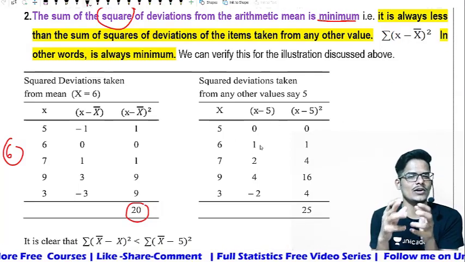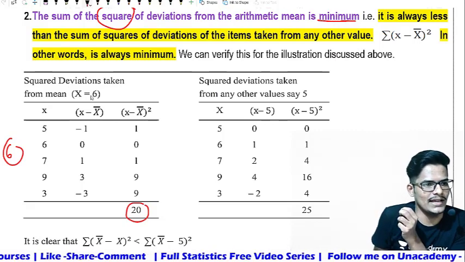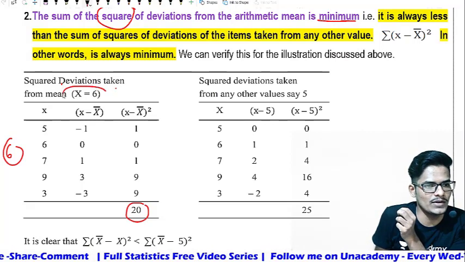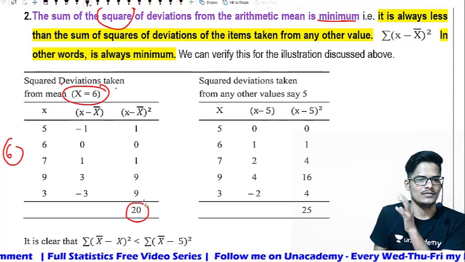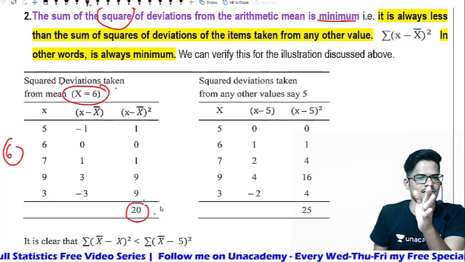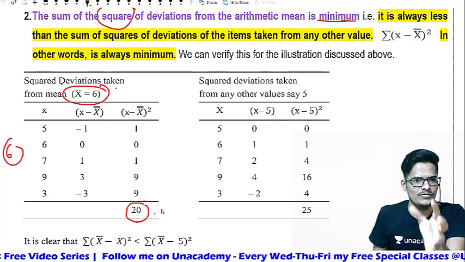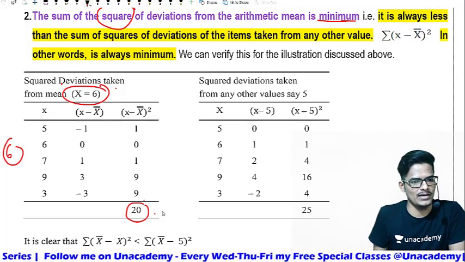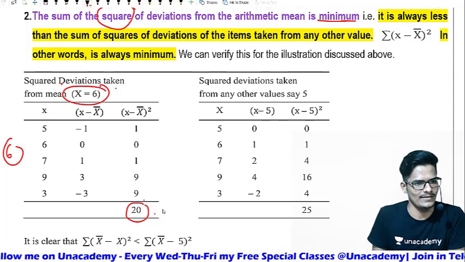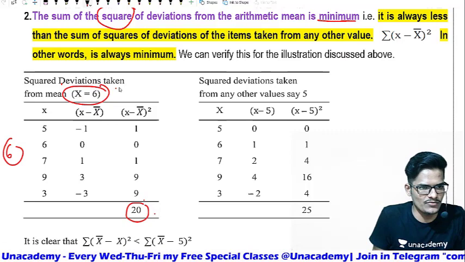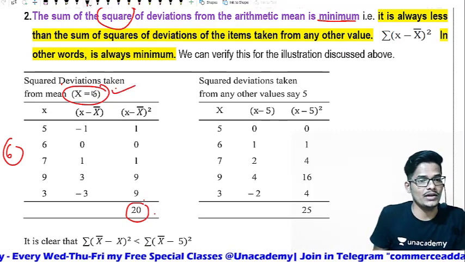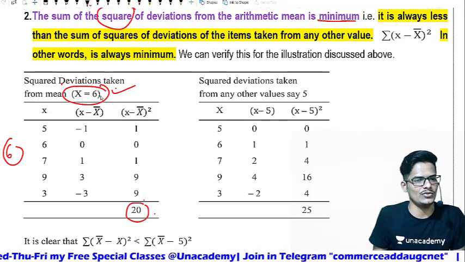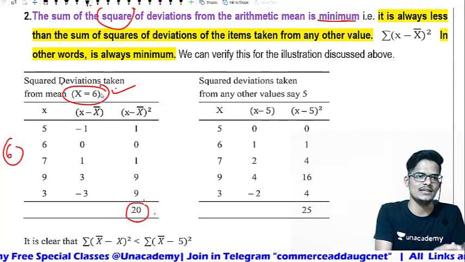So this is one situation where we have taken the arithmetic mean into consideration, calculated deviations and identified their squares.